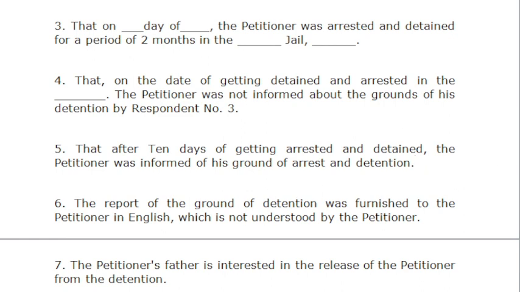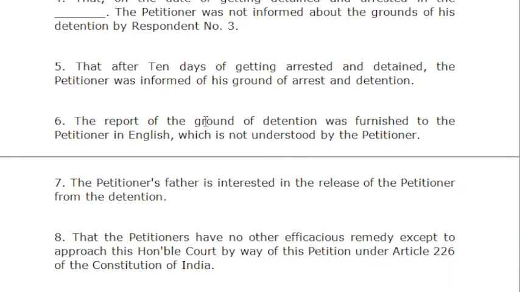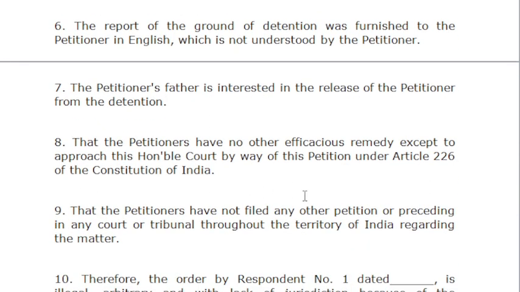Once the accused is arrested, we are going to mention that. You can also mention the fact that even if the ground was told to the accused person, that was told in English, and accused was not able to understand. The person who is illegally detained was not able to understand because of the language barrier. So these are the points that you are going to mention. 7th point, you can mention that petitioner's father is interested in the release. So we are considering that release. We want the person to be released.